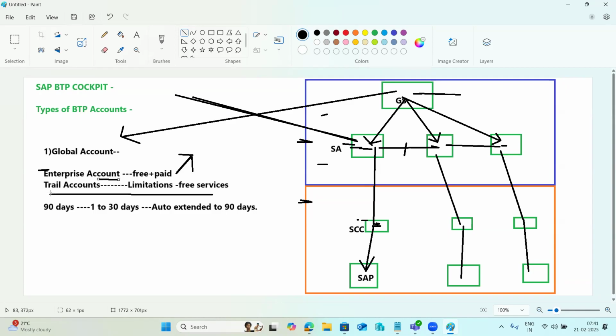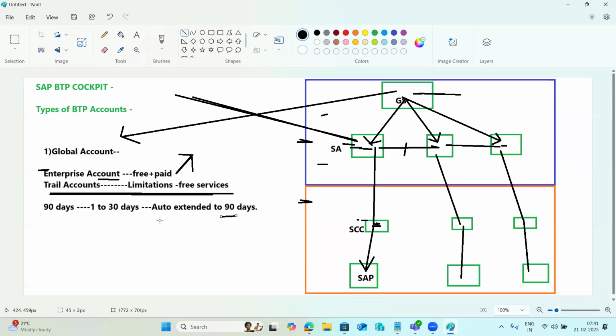A free trial account does not have any licensing model. It's free for up to 90 days with limitations. They are providing limitations here, right? How to monitor the usage of the licenses and analytics, and service usages, all those things we can perform in the global account. So these are all the things we have to discuss. The initial basic things are very important here, right?